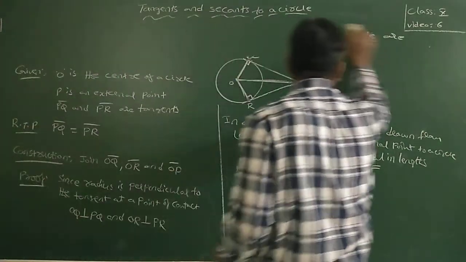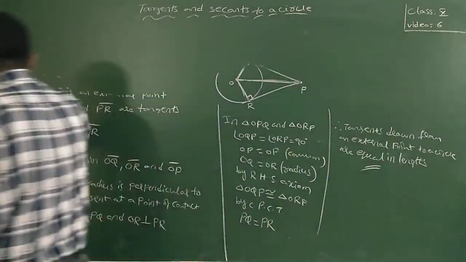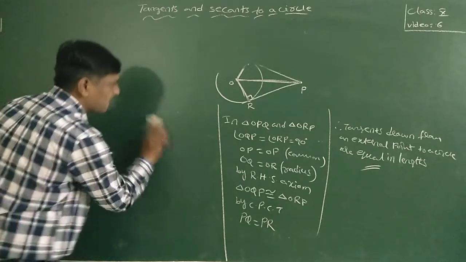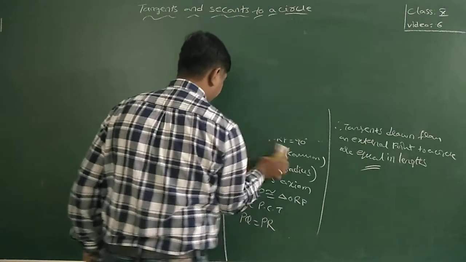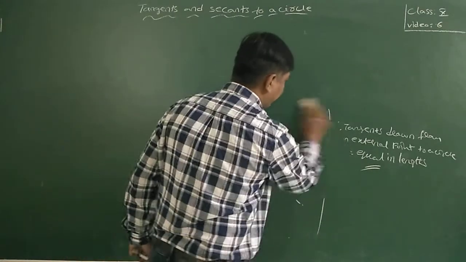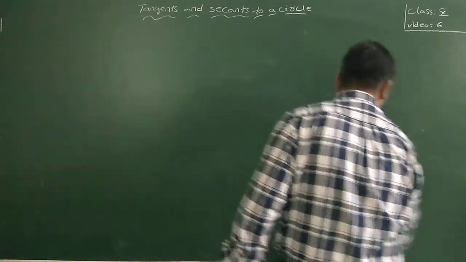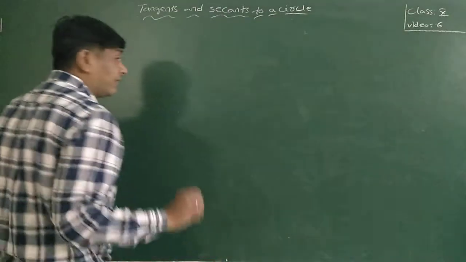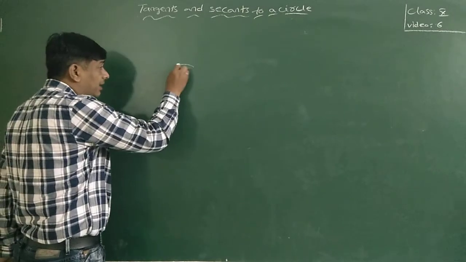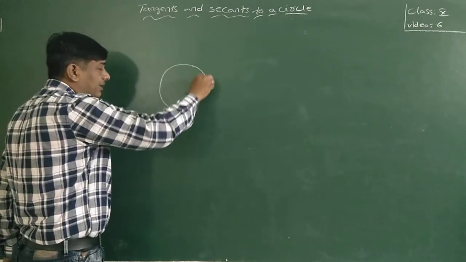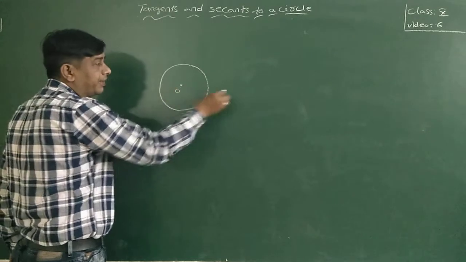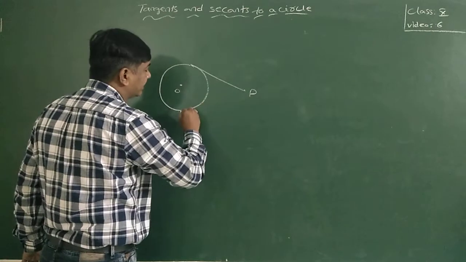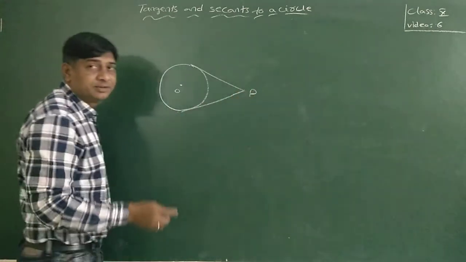Now see here one more theorem. This is a circle with center O. P is an external point. PQ and PR are the two tangents I drew.